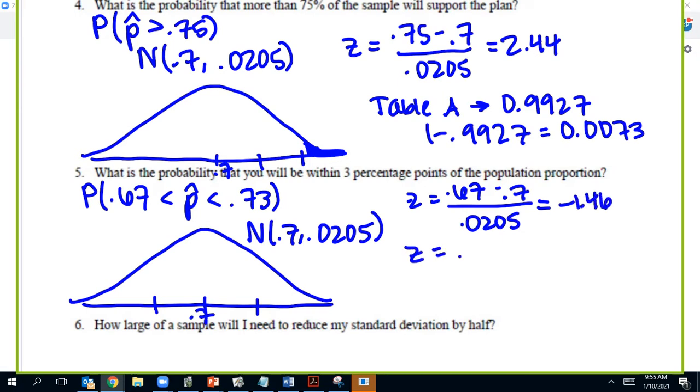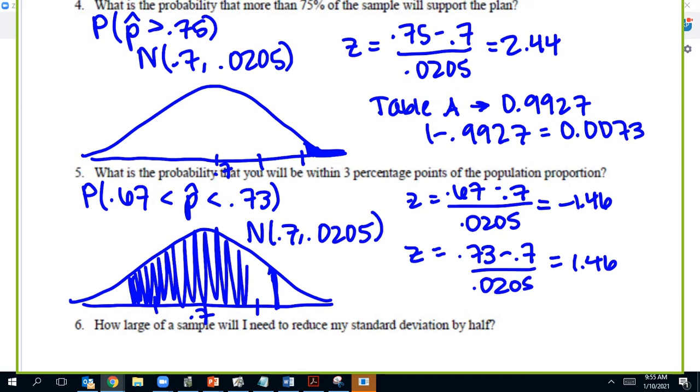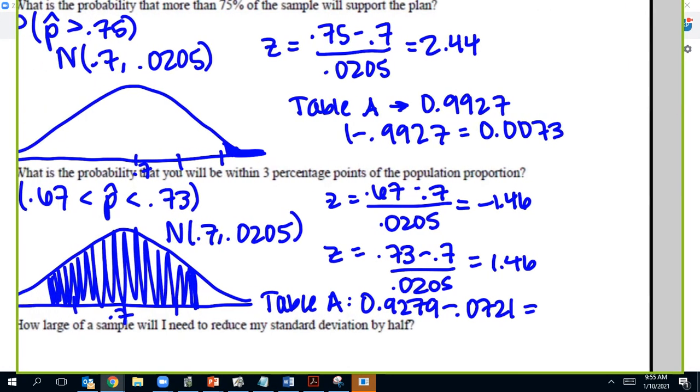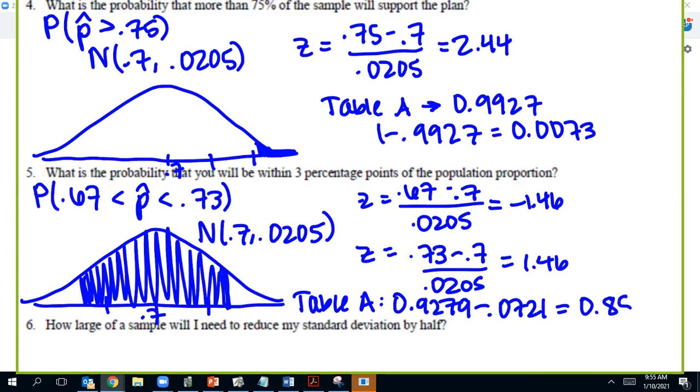And then I'll do it again, but it's the same z-score. Well, it would be if I wrote it correctly. There we go. So 1.5, 1.5. I'll shade between this time because it says within. So when we do the between ones, remember we'll go to table A and we'll find each one. And so I got 0.9279 for the positive one. Minus, you just do the big one minus the small one, 0.0721. And that gets me 0.8558. That's my answer.